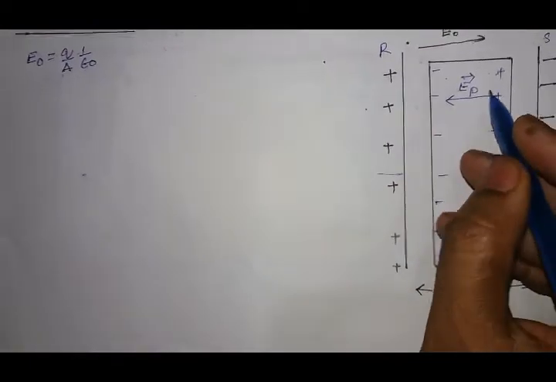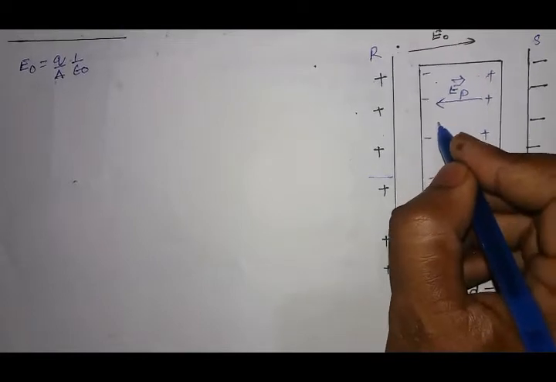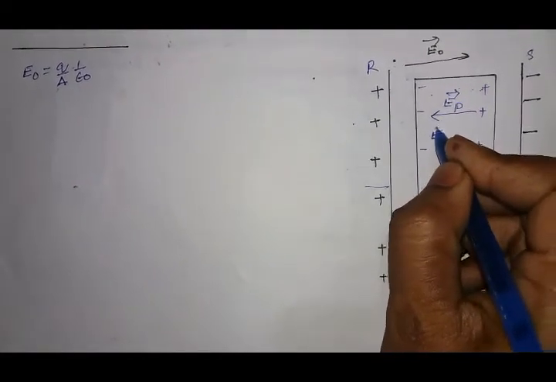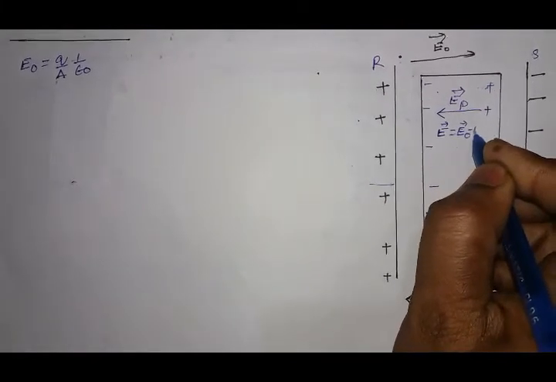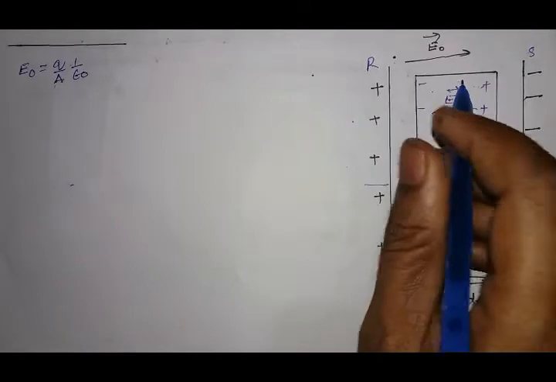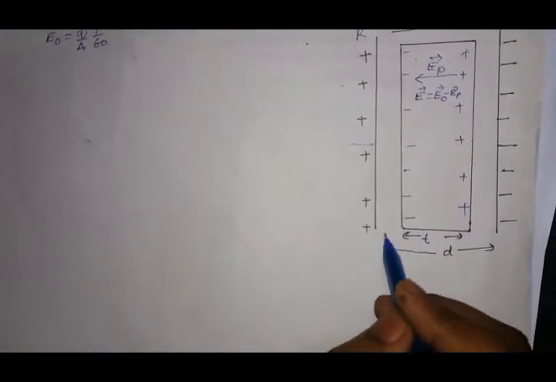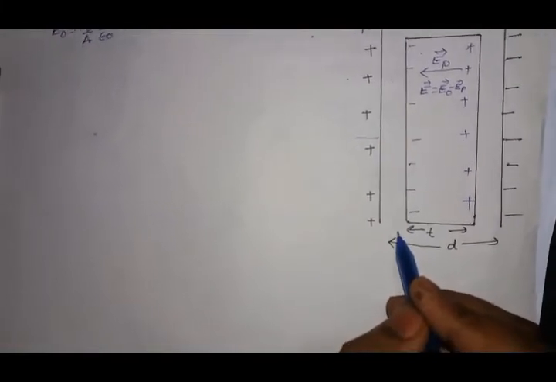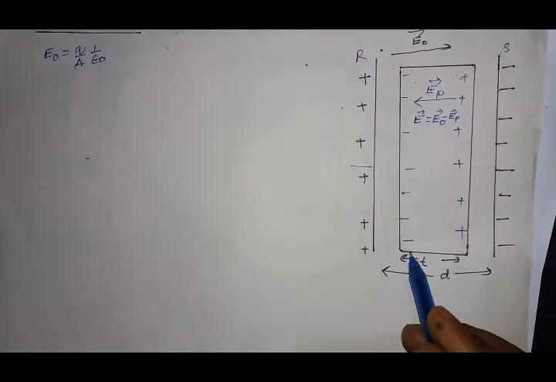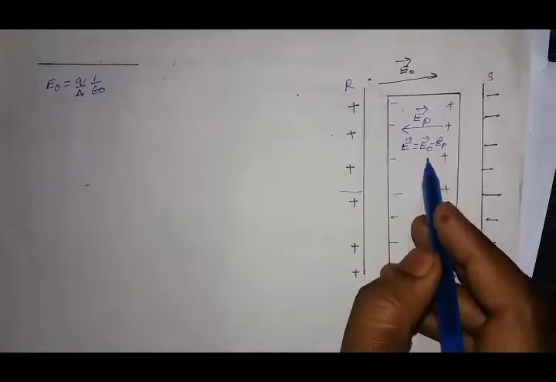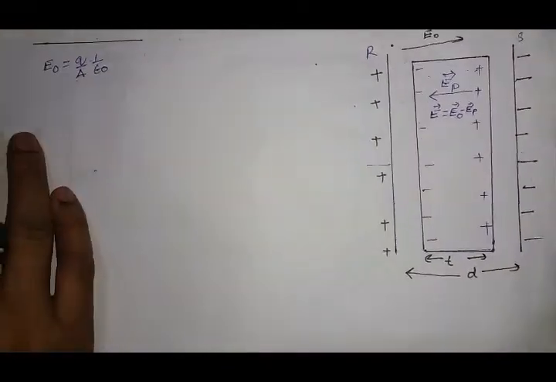Now the reduced electric field inside the dielectric will be E equal to E naught minus E P. It means that in this capacitor, in the region of thickness d minus t, the electric field will be vector E naught, and in the region of thickness t, the electric field will be vector E. Clear?